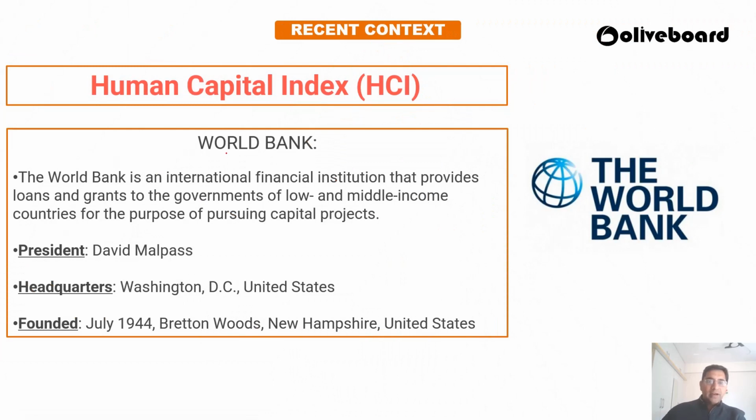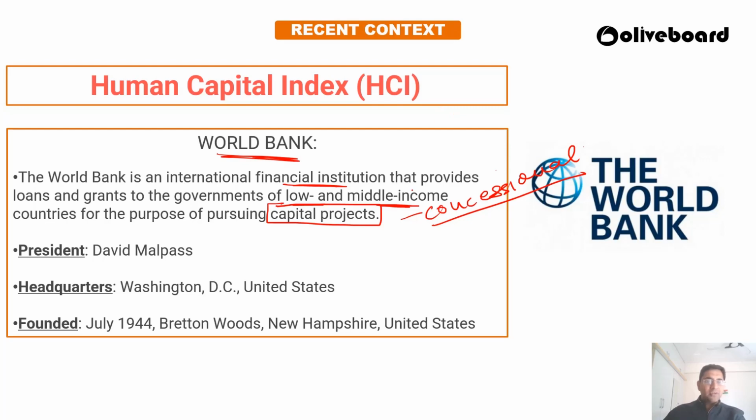Then the things about the World Bank. World Bank, you all know, is an international financial institution. It provides finances, loans and grants to low and middle income countries for various types of capital projects, such as railways, roadways, health infrastructure, educational infrastructure, and it provides them at very concessional loans, of 0.5% interest, 0.1% interest, 100 years of repayment.